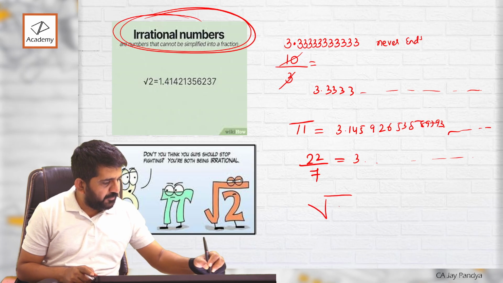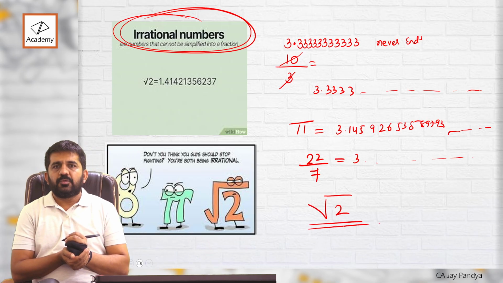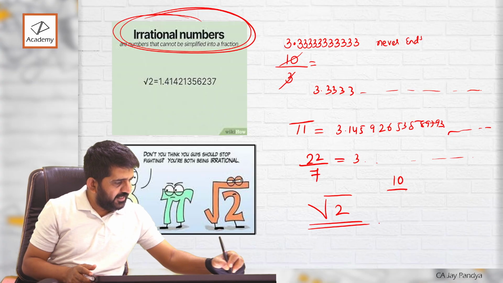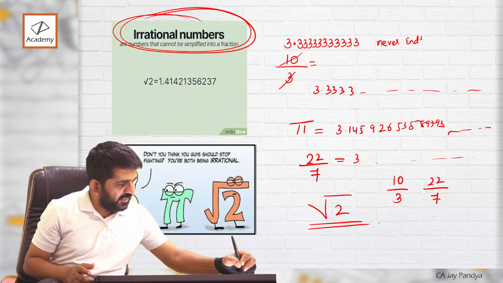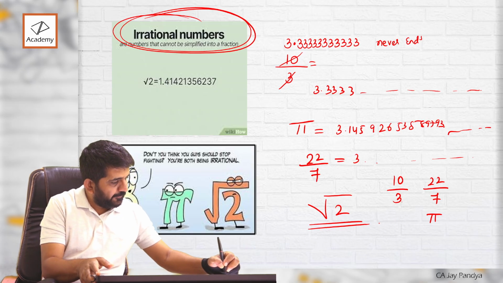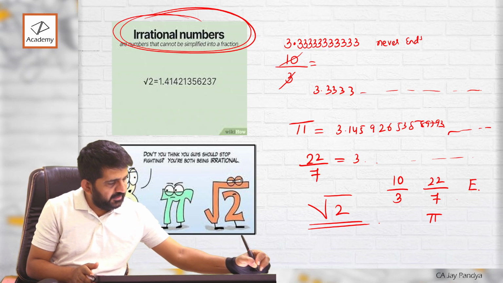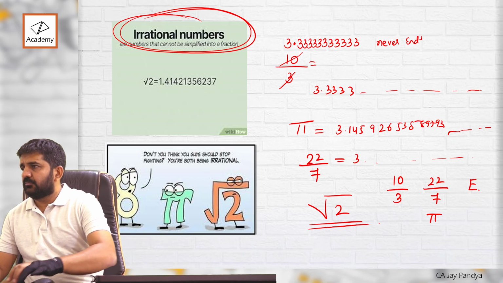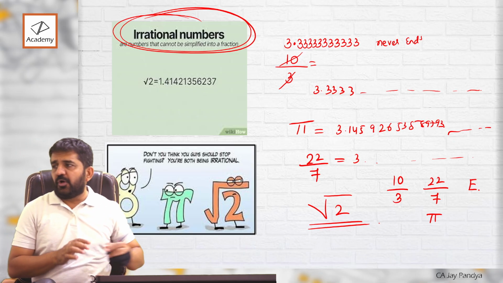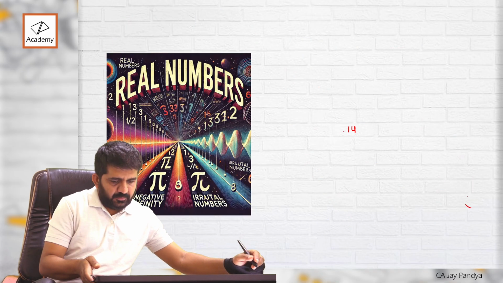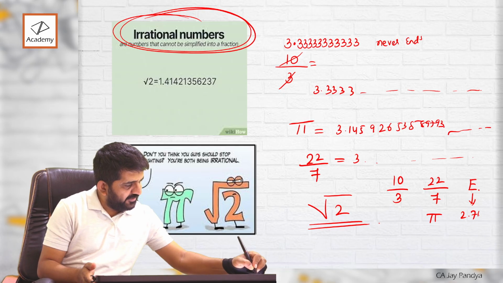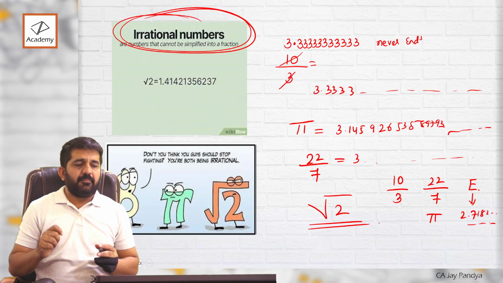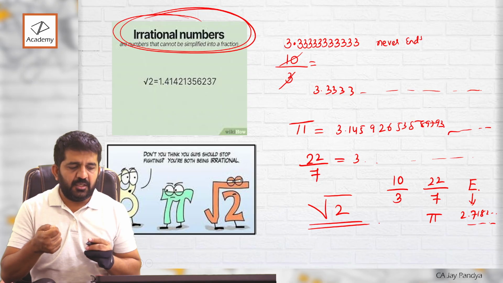Some irrational numbers are under roots. So we can just remember 2-3 numbers which are irrational: 10 divided by 3, 22 divided by 7, which is pi, and e. What is the value of e? I'll even tell you: 2.71828 and goes on. You don't need to remember it right now. But these are irrational numbers.